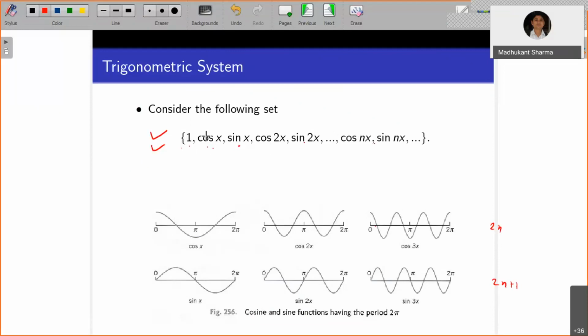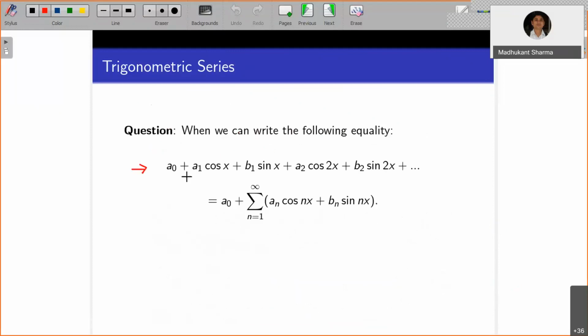Since cos 0 is 1, that's why we have taken a0. We want to write the Fourier series, so we want to relate it, and that's why we are preserving the constants as they are. So you have taken the linear combination and you can write this as equal to this.